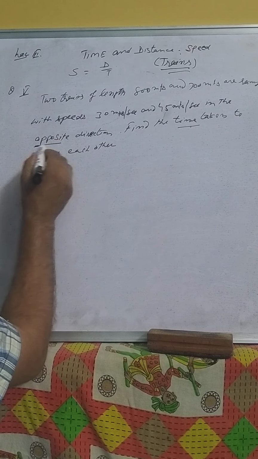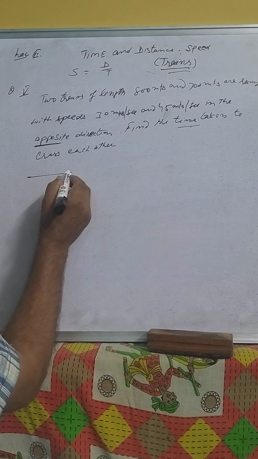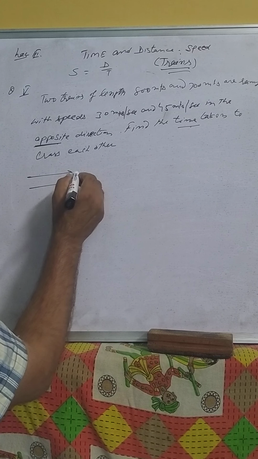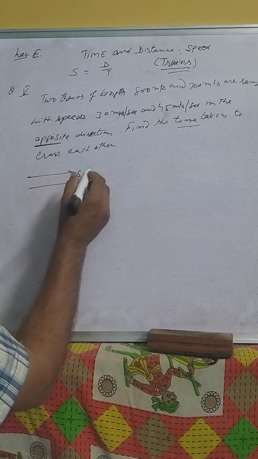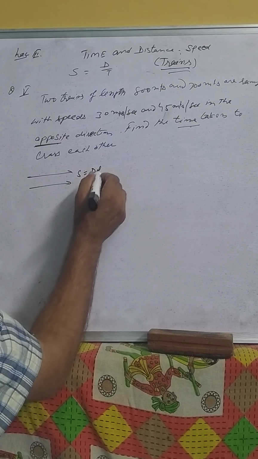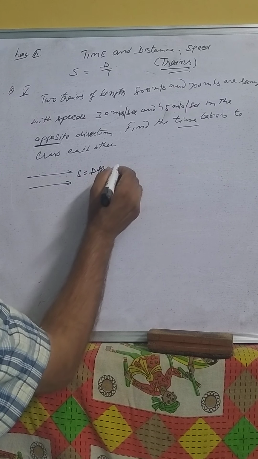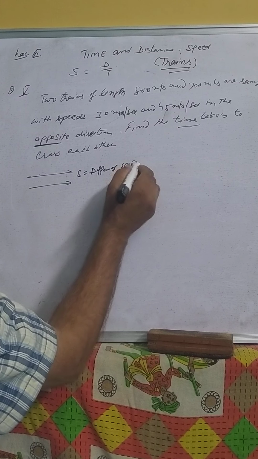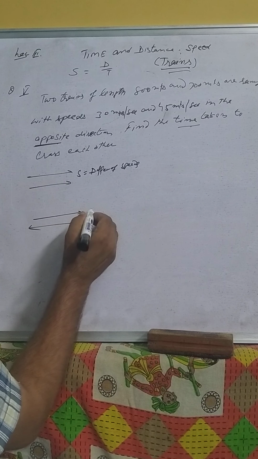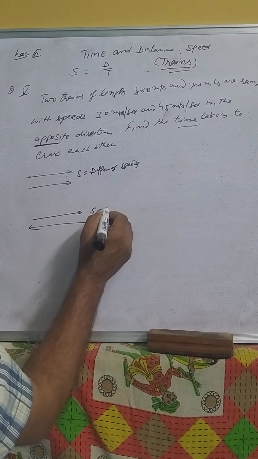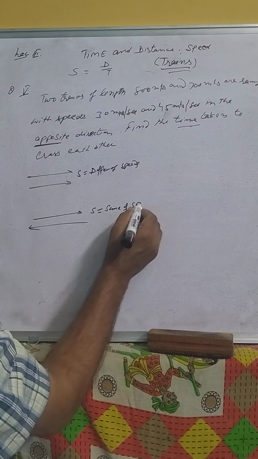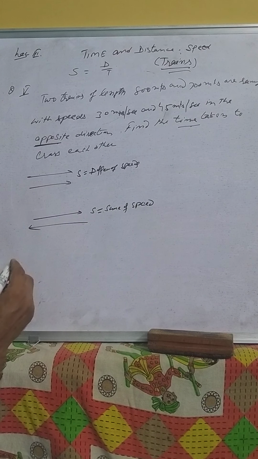Here the trains are running in the opposite direction. When the trains are going in the same direction, the relative speed was the difference of the two speeds. And when the trains are going in the opposite direction, the relative speed is equal to the sum of the speeds of the two trains.